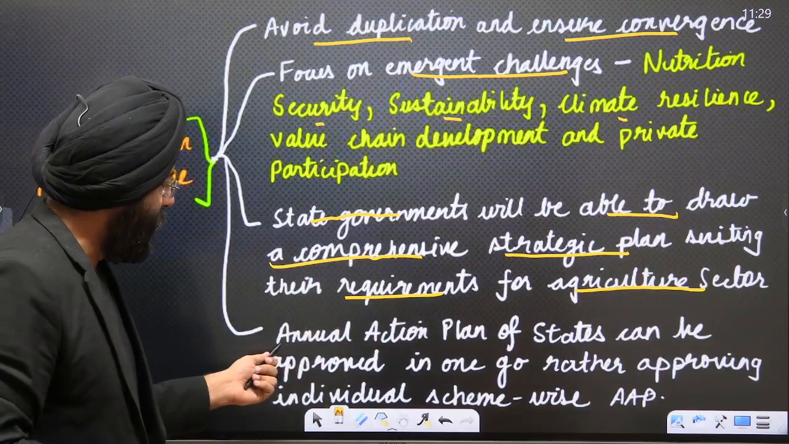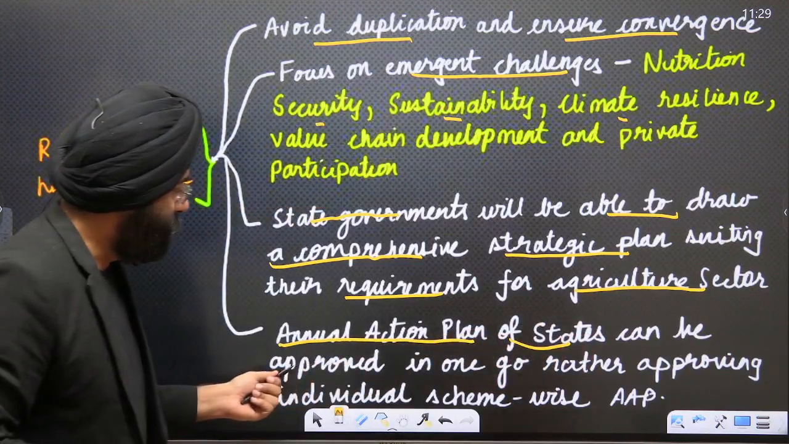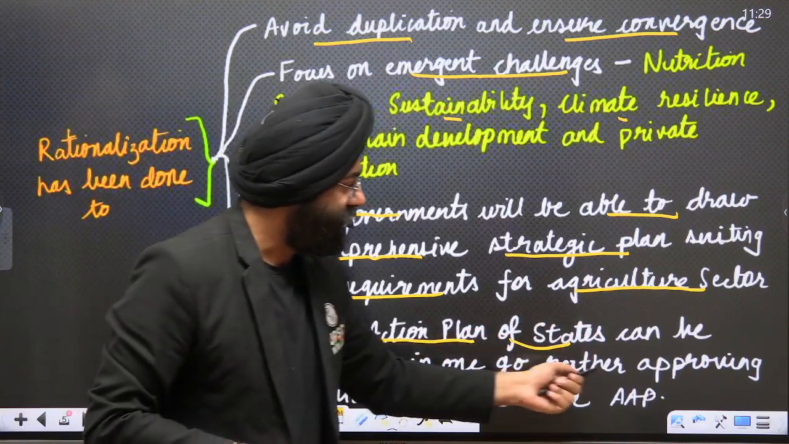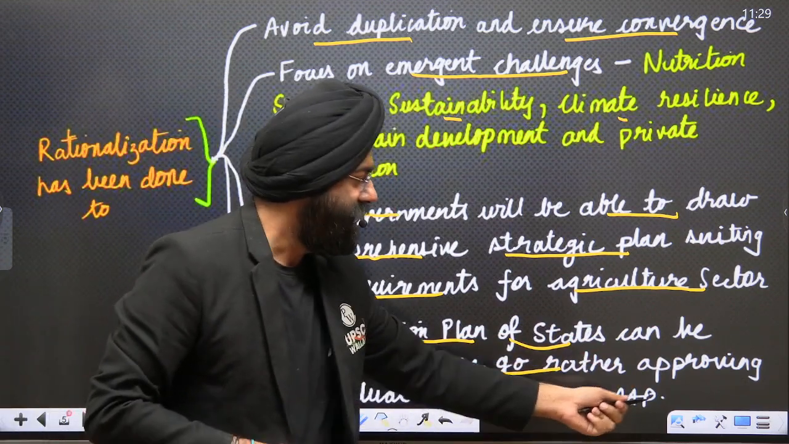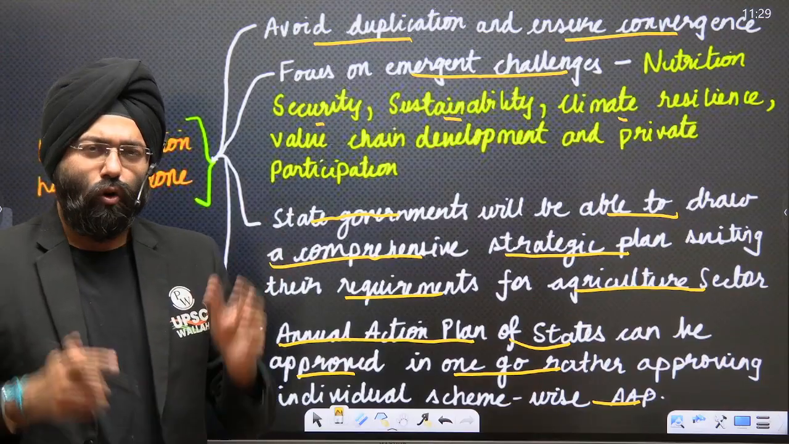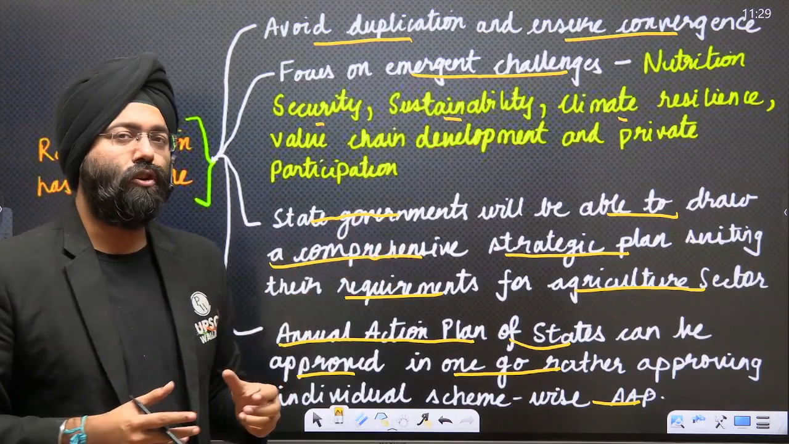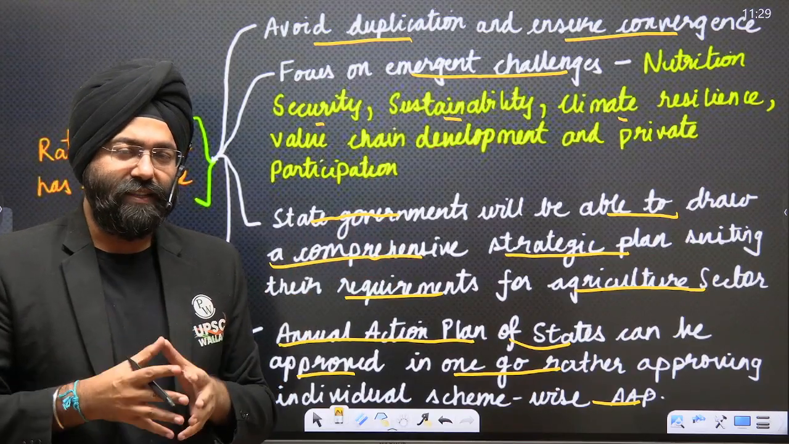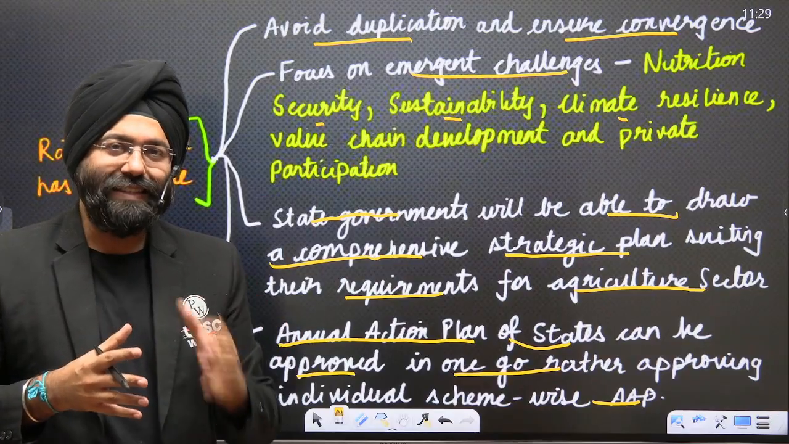Next, the annual action plan of states can be approved in one go rather than approving individual schemes under the annual action plan. So rather than approving individual schemes, a whole plan can be approved because the plans are being drawn by the state government. So that means again you are basically empowering the states.